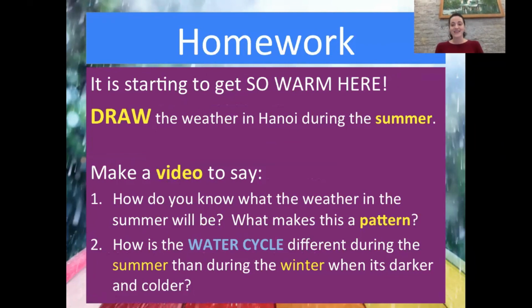It's starting to get so warm here. At least it was until yesterday.